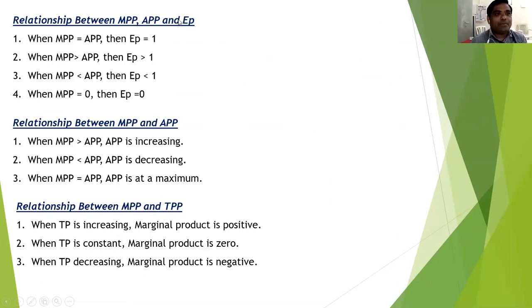Relationship between MPP, APP and EP. When MPP is equal to APP, EP is 1. When MPP is greater than APP, EP is greater than 1. When MPP is less than APP, EP is less than 1. When MPP is 0, EP is 0.